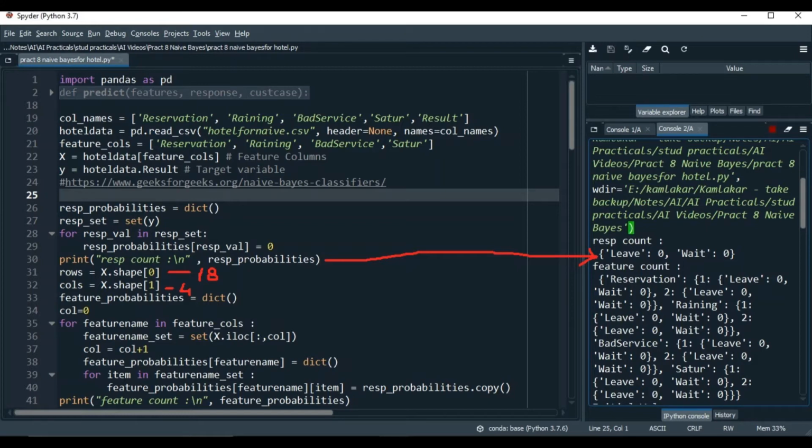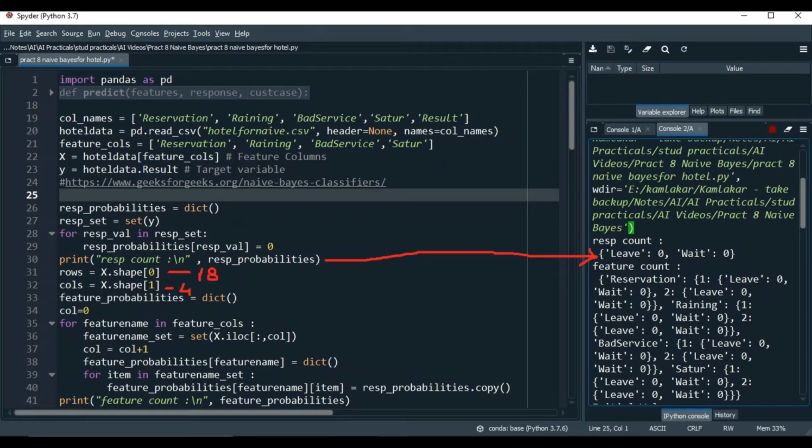At line 35, I'll use a loop with which I am accessing each feature column one by one using X.iloc[:, col]. I have to find unique values in this column, so I'll pass them to set. So unique values of that column are stored in feature name set. Then I'll create a dictionary called feature probabilities. This will be a dictionary where there will be keys representing each feature name.